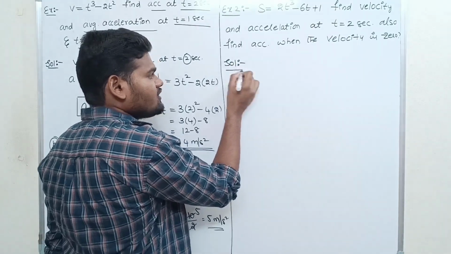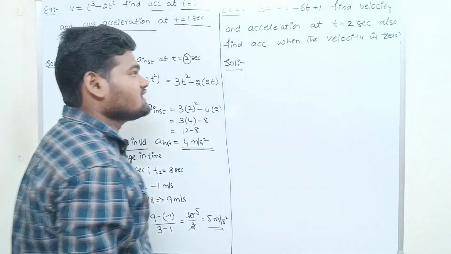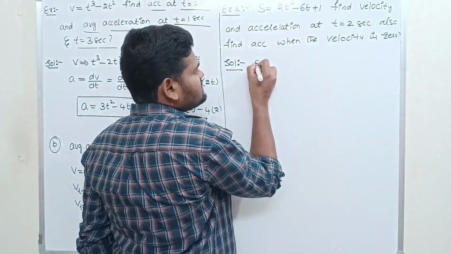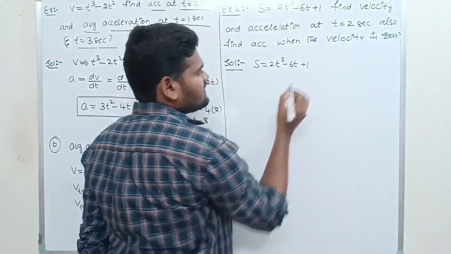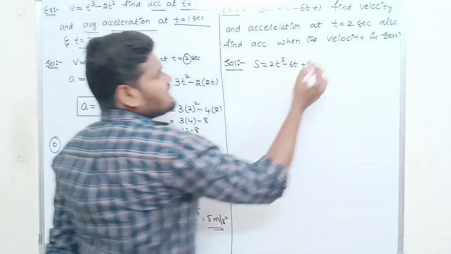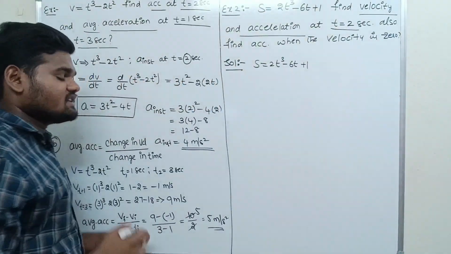I hope that you have tried the solution. Have you tried? No? Okay, have a look. The given equation is s = 2t³ − 6t + 1. What are they asking? Find the velocity and acceleration at t = 2 seconds.